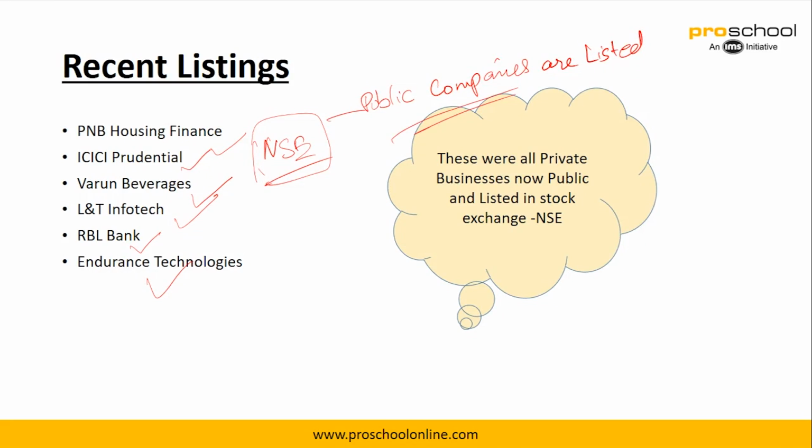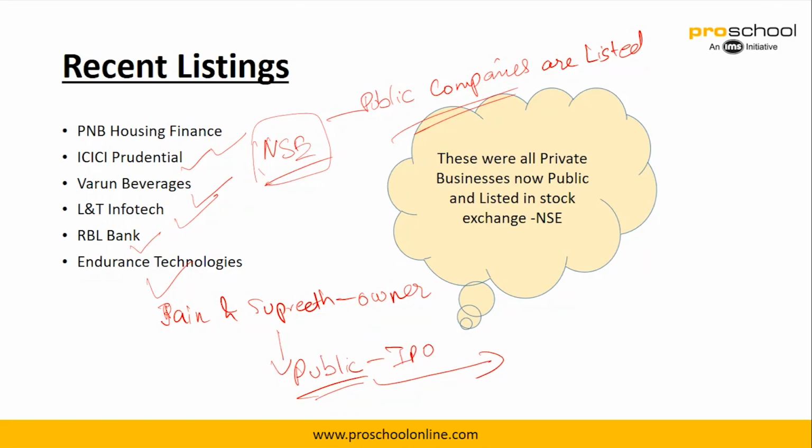So for example, in the case of Richie's Coffee, let's say Jain and Supreet were the owners, right? After that they approached the public. So the public were owners initially during the IPO, and then it might so happen that these people who initially bought the initial public offering stocks might sell it to others, and it will keep changing hands.